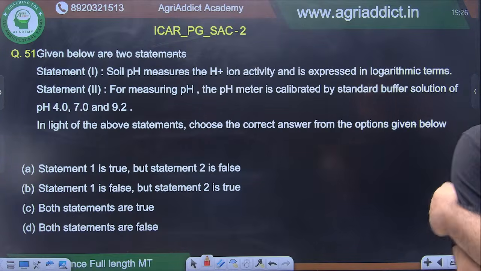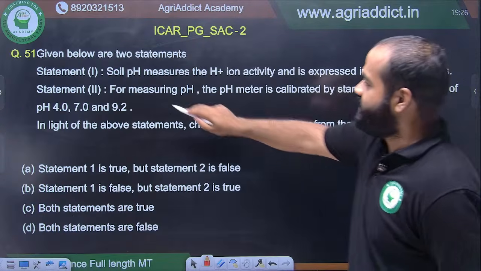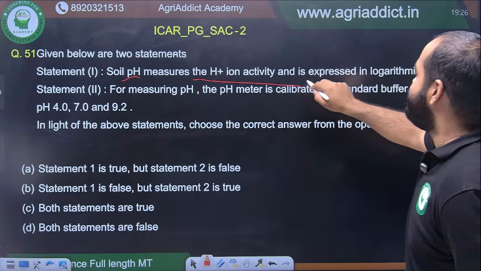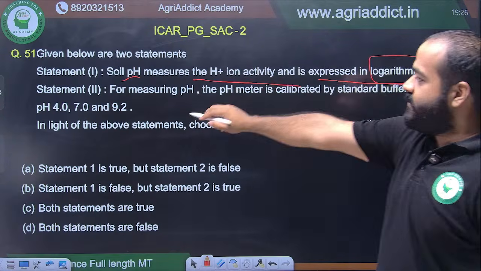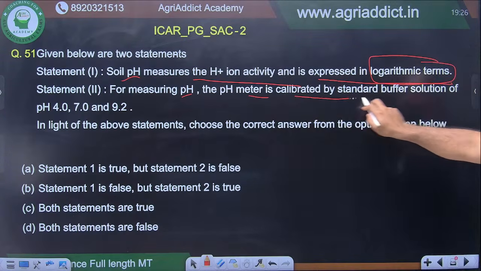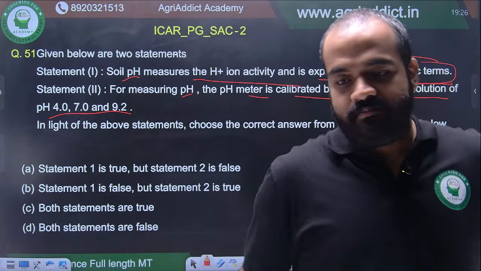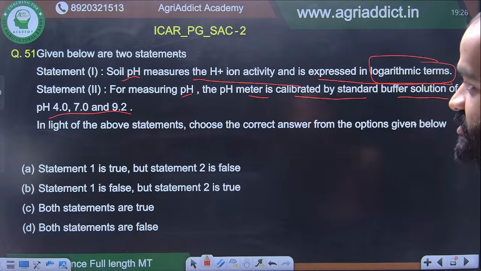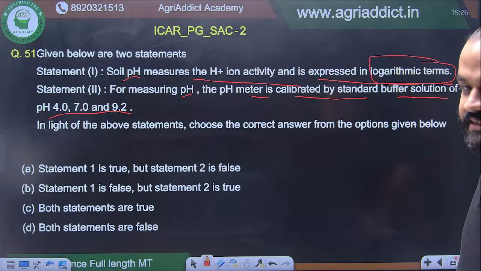Given below are two statements. Soil pH measures the H plus ion activity and is expressed in logarithmic terms. For measuring pH, the pH meter is calibrated by standard buffer solutions of 4, 7 and 9.2. This is from instrumentation and soil acidity. It's a mixed question, but you should know. Anil Jat is telling A, then you are telling C. Then again you are telling C.